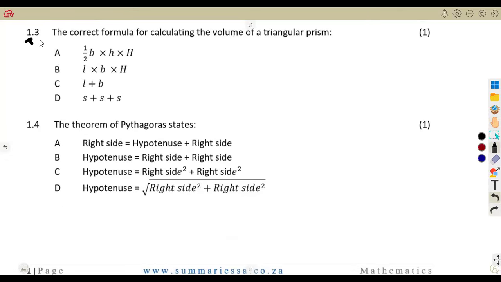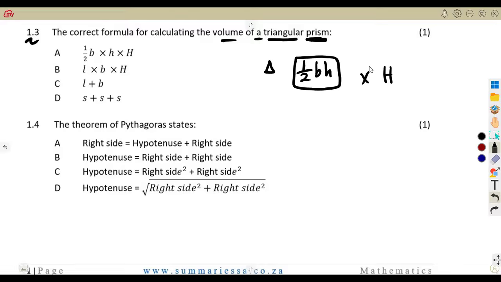On 1.3, the correct formula for calculating the volume of a triangular prism is what? Remember, for a triangular prism, we need the base area, which is of a triangle. And what is the area of a triangle? Half base times the perpendicular. This is the base area times the height, which is the length that is taken from one side to another.